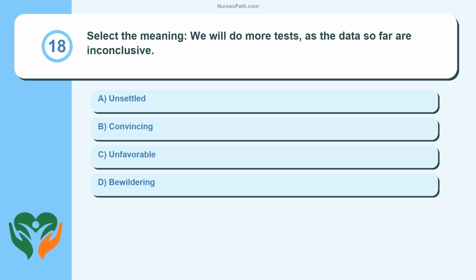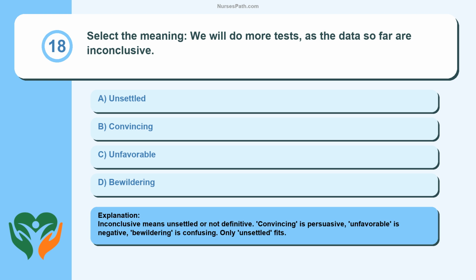Question 18. Select the meaning. We will do more tests, as the data so far are inconclusive. Unsettled. Convincing. Unfavorable. Bewildering. Inconclusive means unsettled or not definitive. Convincing is persuasive, unfavorable is negative, bewildering is confusing. Only unsettled fits.